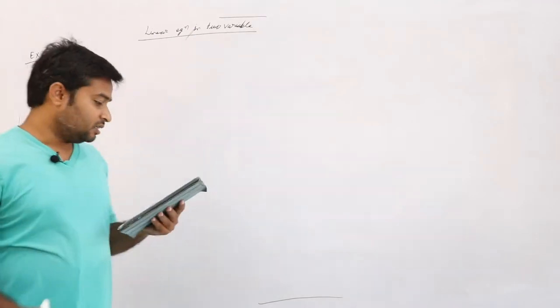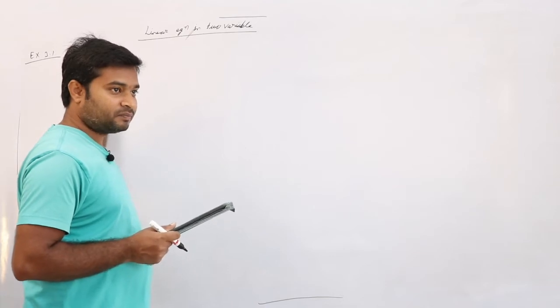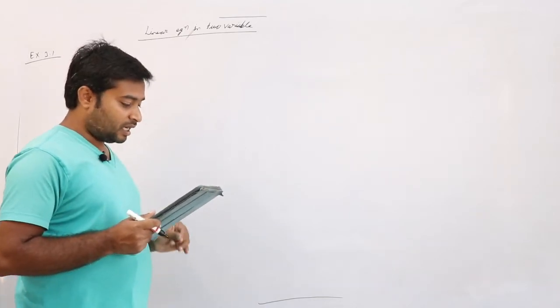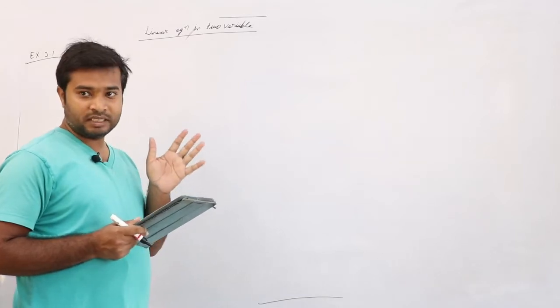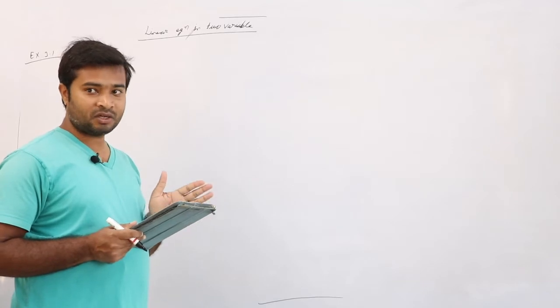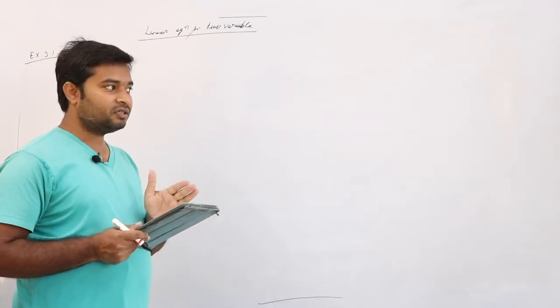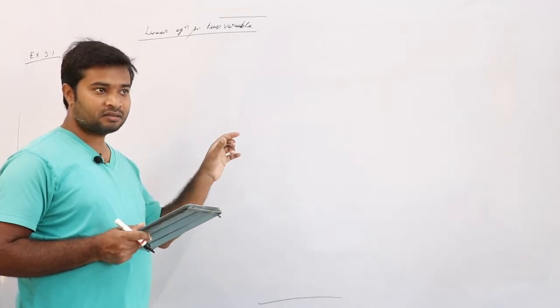What is the question number? Exercise 3.1, question number 1. Correct. Aftab tells his daughter "7 years ago". It means 7 years ago, saying from now, right? So if the present age is x, then 7 years ago it is x minus 7.